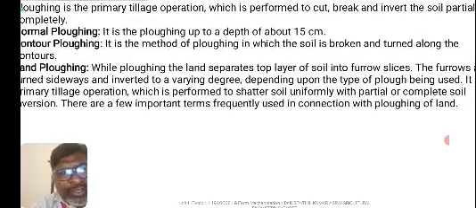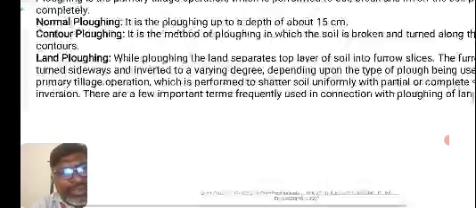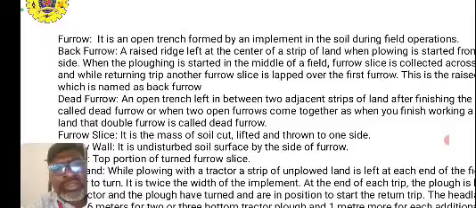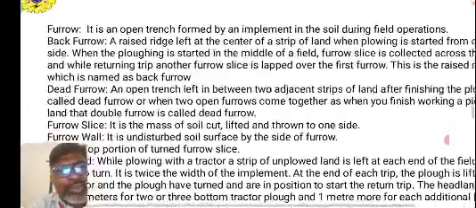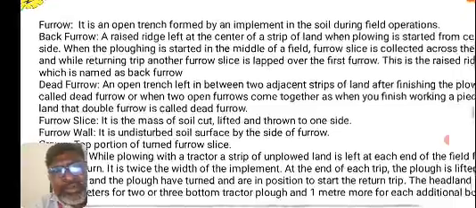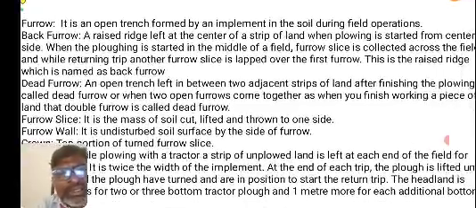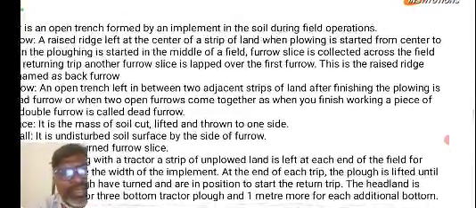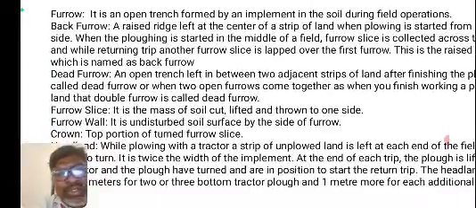There are a few important terms frequently used in connection with plowing of lands. To say about the furrow, it is an open trench formed by an implement in the soil during the field operation. Back furrow refers to a raised ridge left at the center of the strip of land when plowing is started from center to side.